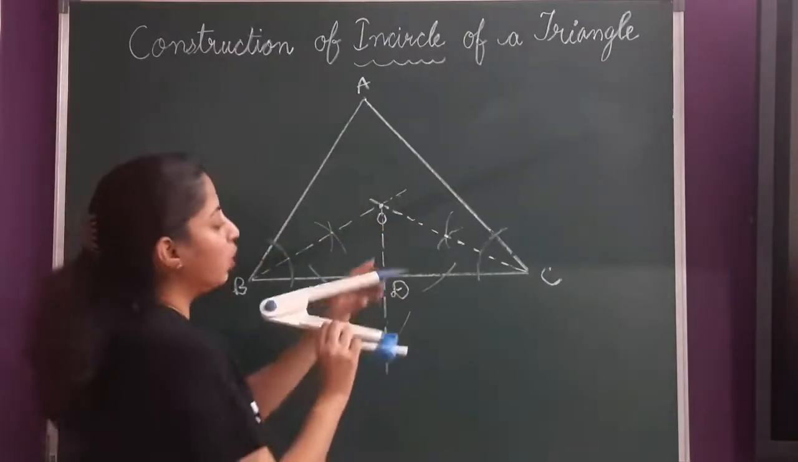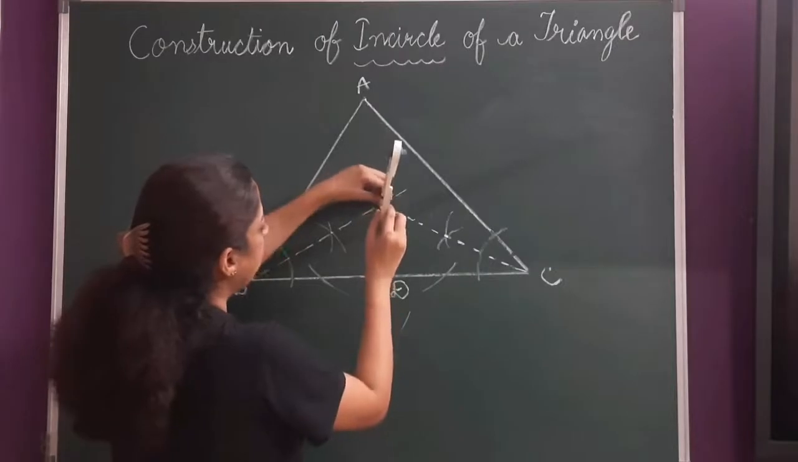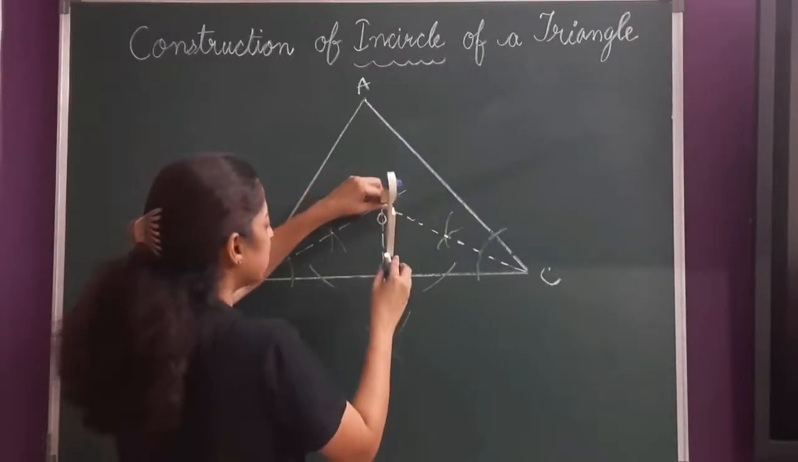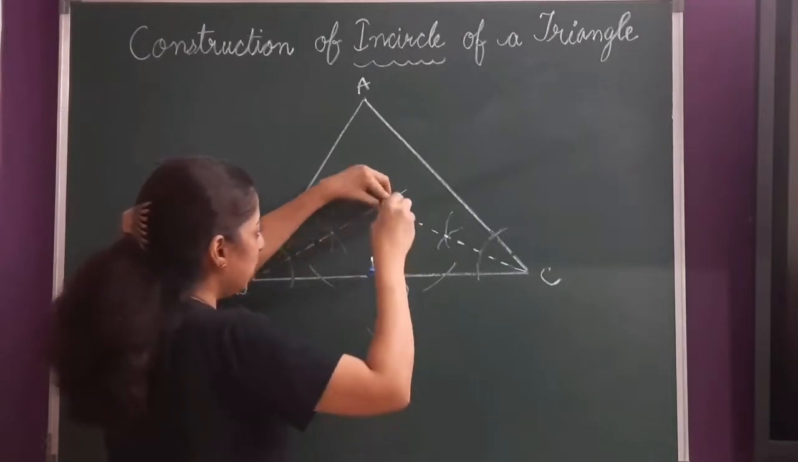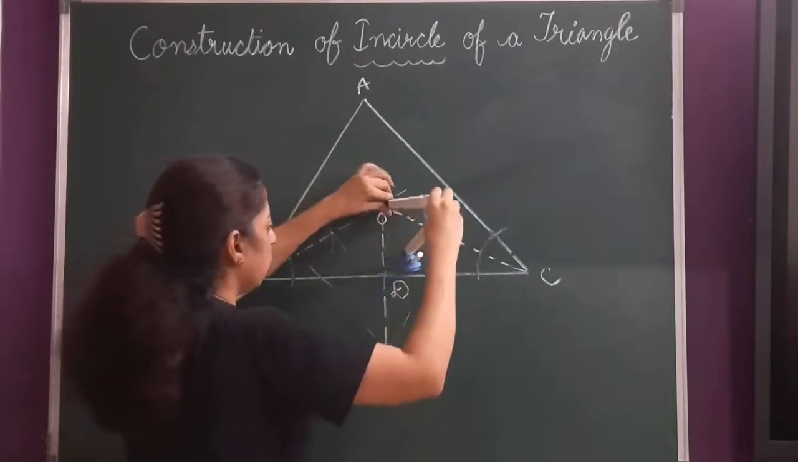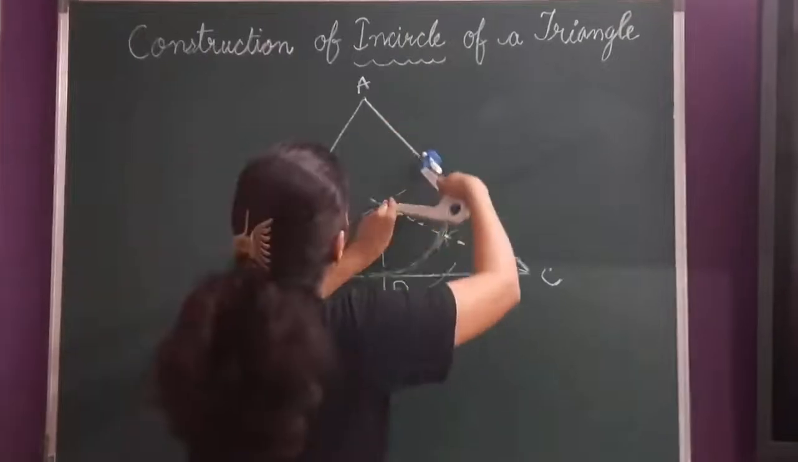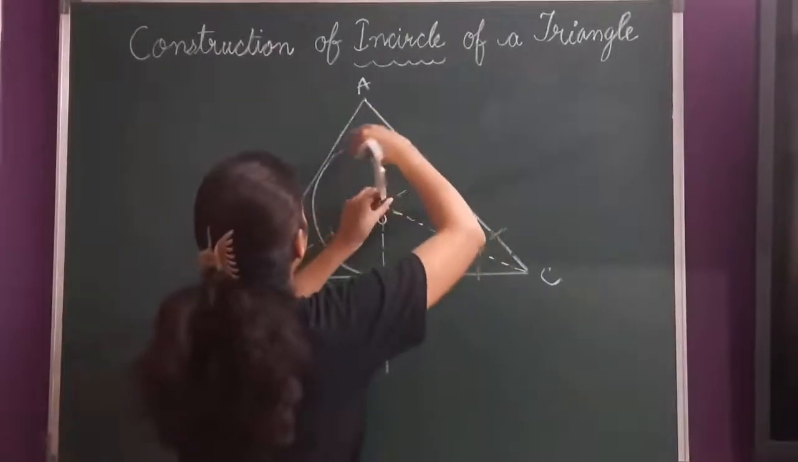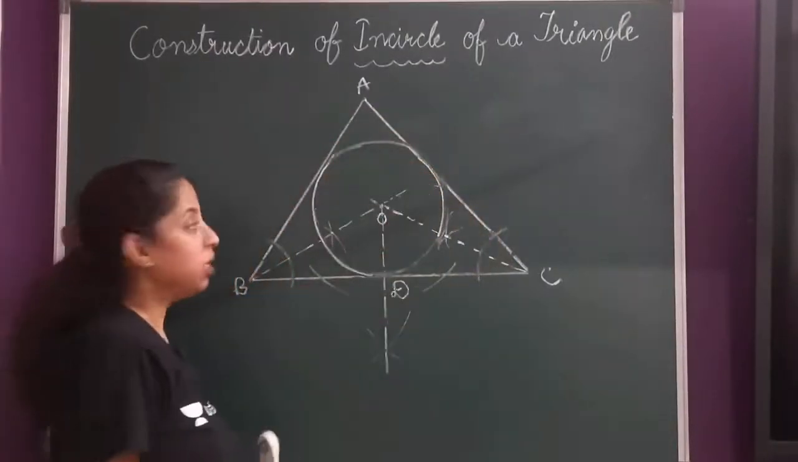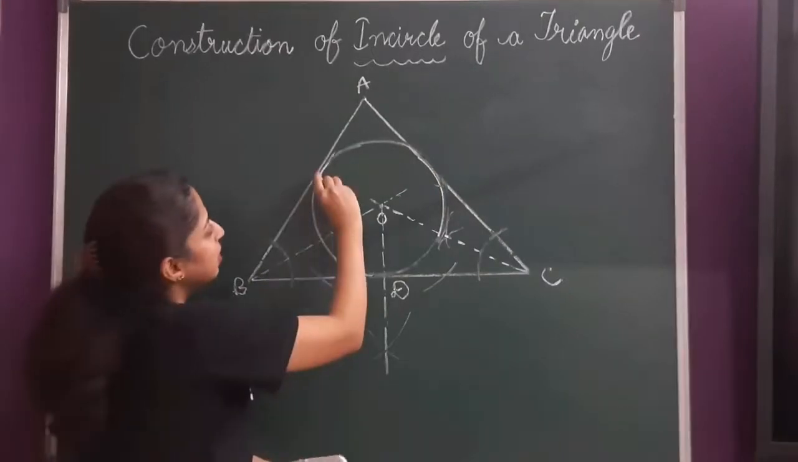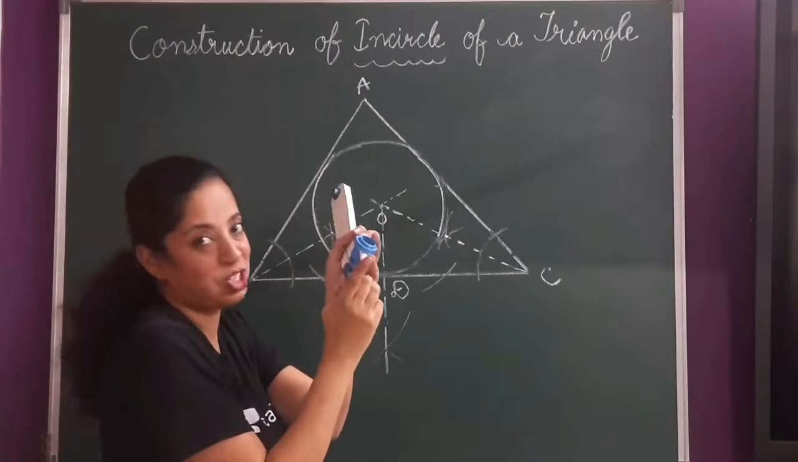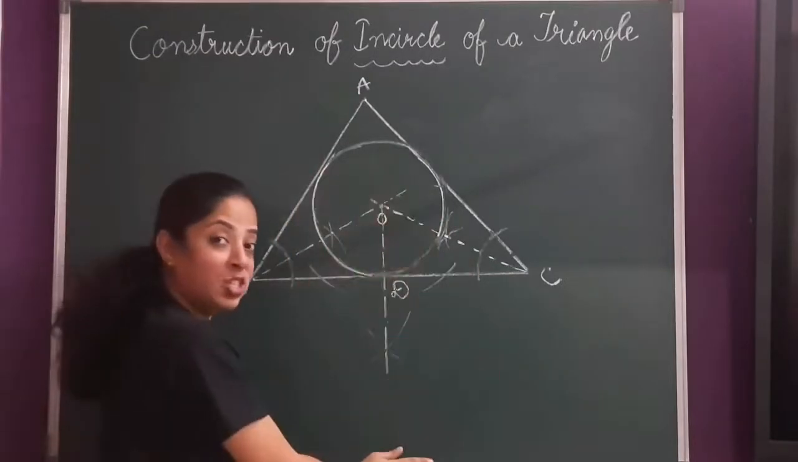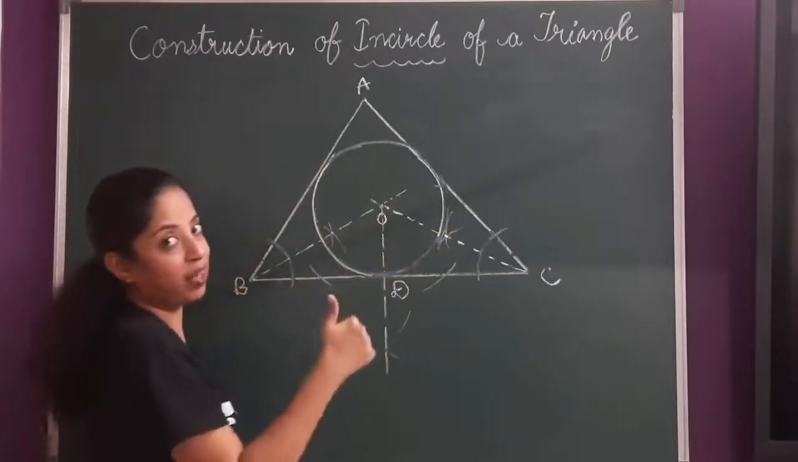So what you will do? You will keep this point at O. इसको एडजस्ट करना है ताकि ये D पे टच हो जाए. And then keeping this firm here, you draw the full circle. Now this circle is not touching here exactly because my pencil was not sharpened enough. So you try doing this 2 to 3 times. You'll be perfect at it.